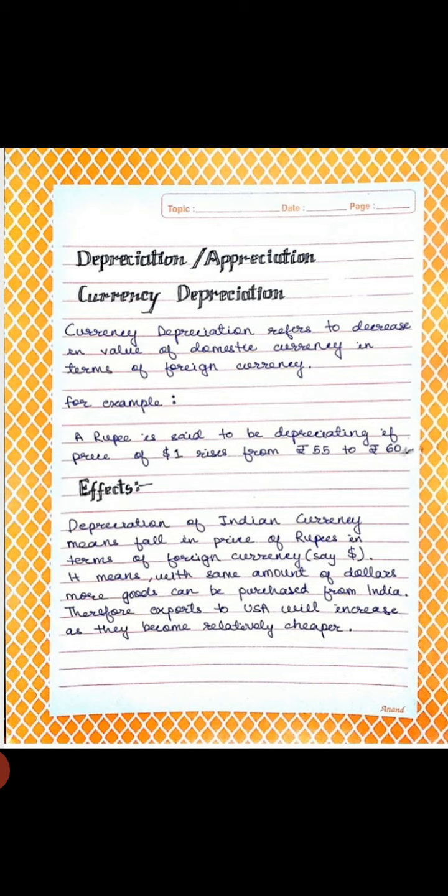Now we have to discuss the effects of depreciation on export and import. First of all, we will discuss the effects of depreciation on export. It means that $1 can be exchanged for more rupees. Depreciation means that here $1 can be exchanged for more rupees, and it implies that with the same $1 more goods can be purchased from India. So it means that import by USA will increase, and depreciation of currency will encourage export. So in simple language we will say the effect of depreciation on export is that it will increase or encourage exports.